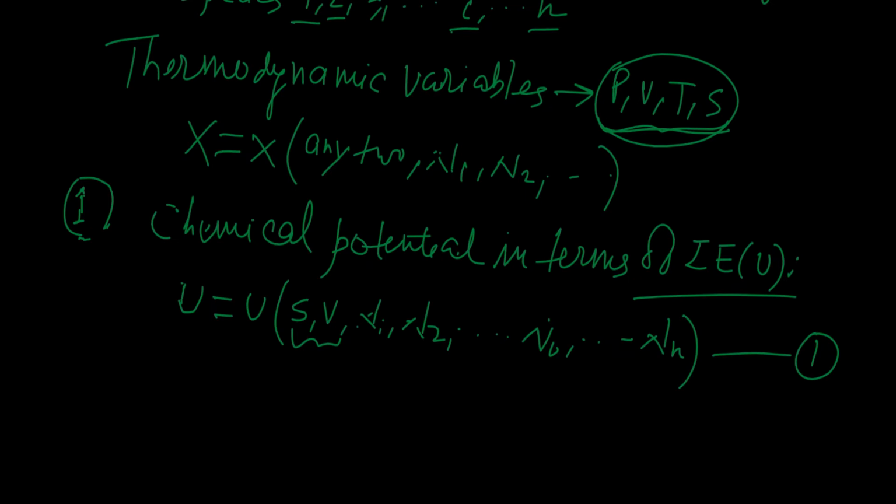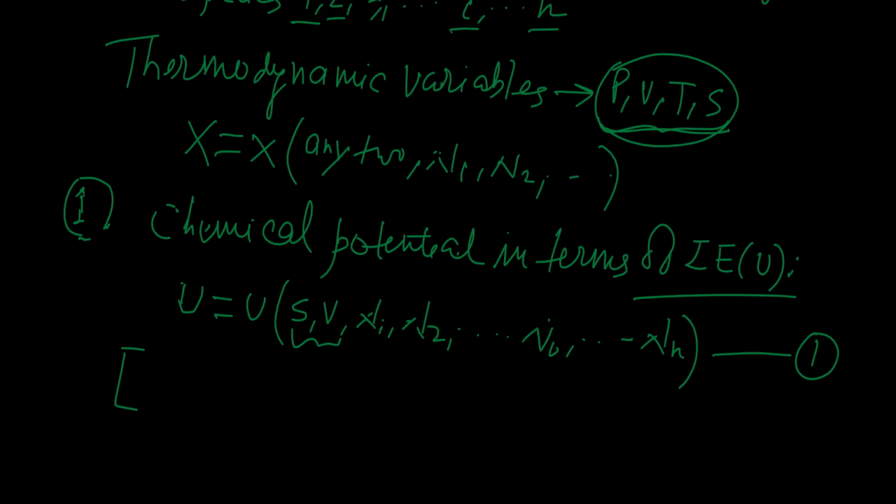You can understand it in a simple manner. I am just writing this inside a bracket because this is an extra fact to understand why we consider U as a function of S and V, or how we can remember that U will be a function of S and V. So remember the first and second laws of thermodynamics.